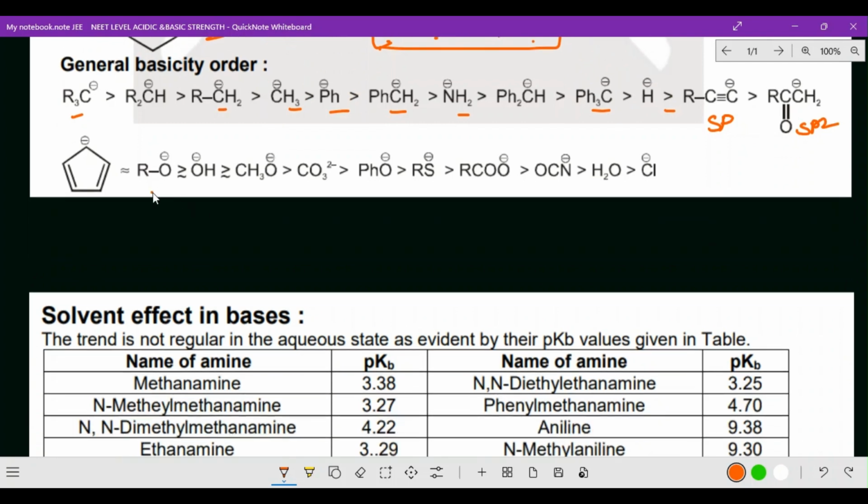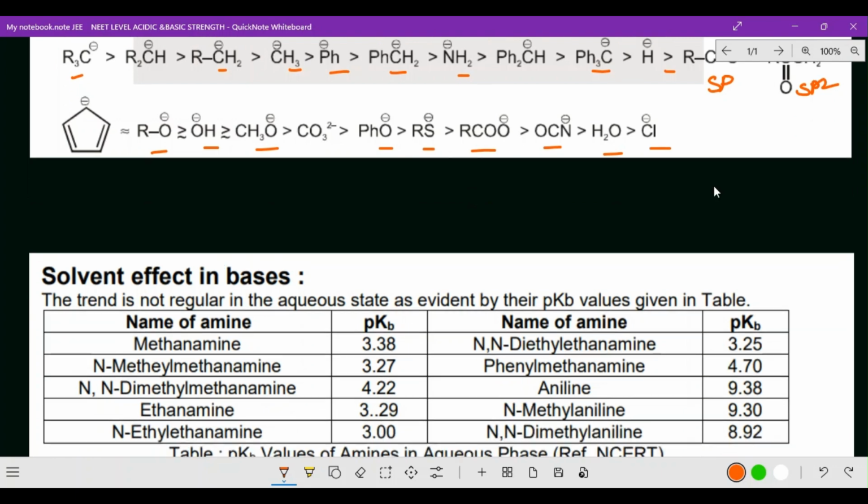The same way here, RO, OH is greater than methoxy group, CH3O is greater than CO3 2 minus, PhO minus, that is phenoxide ion, and RS, and RCOO minus, OCN, and H2O and Cl. So these are all the ideas. When the questions come, in our next video we are going to see PYQ questions. In that, let us solve all the important previous year questions.